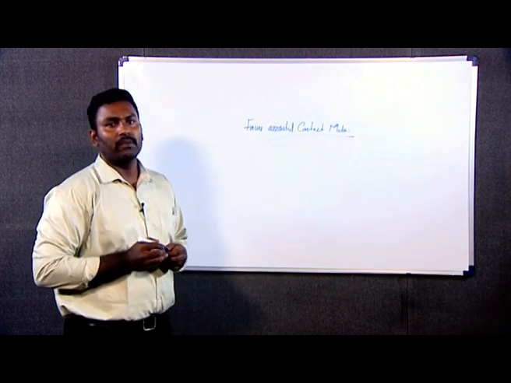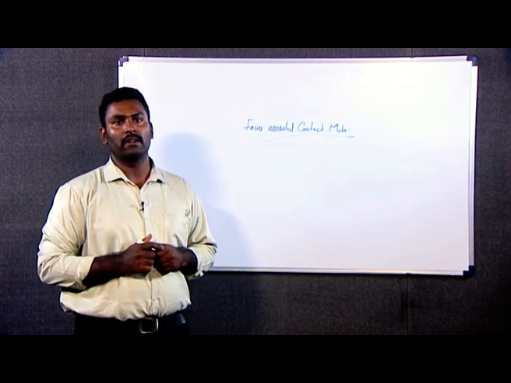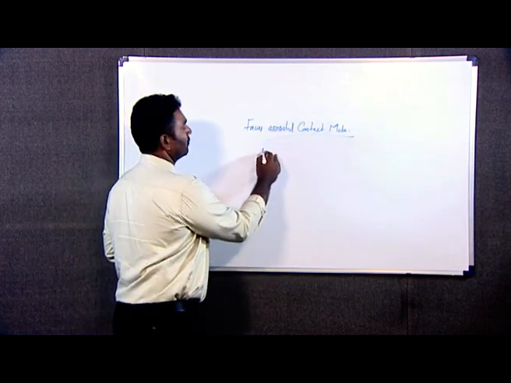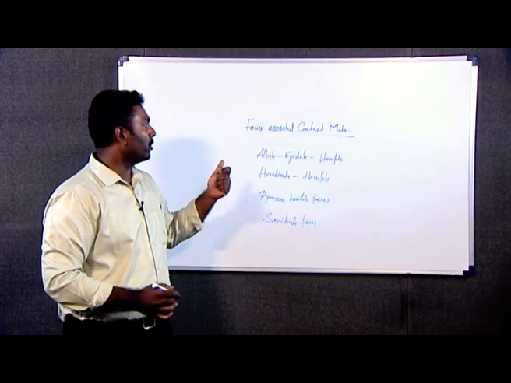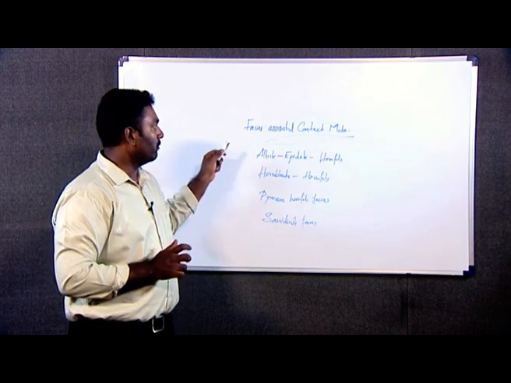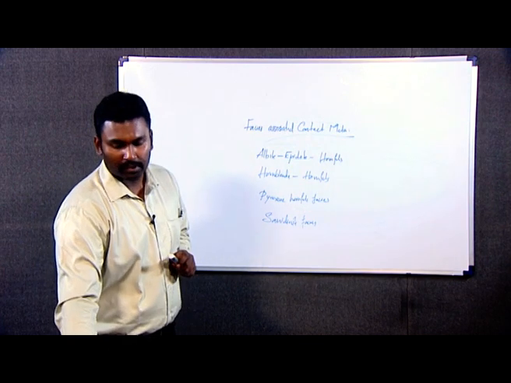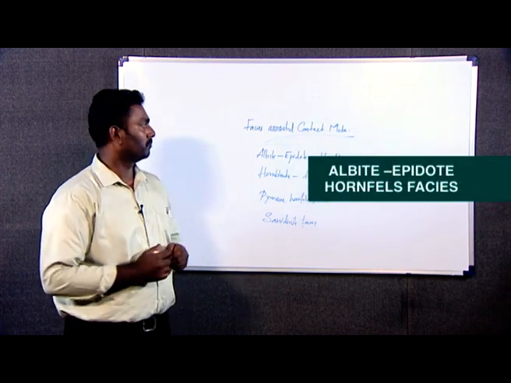First we look into the facies associated with contact metamorphism. The first type is albite epidote hornfels facies. The next one is hornblende hornfels facies, then pyroxene hornfels facies, and the last one is sanidinite facies. So these are the important 4 types of facies that are generally associated with contact metamorphism. Now we will discuss each one by one. First we will go through the albite epidote hornfels facies.